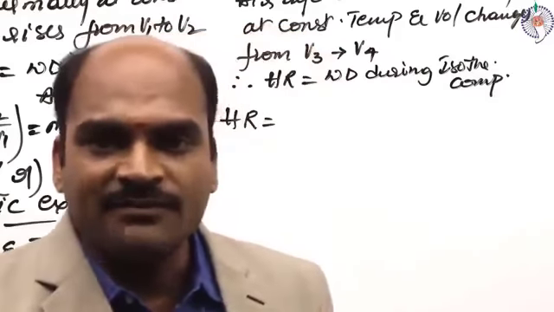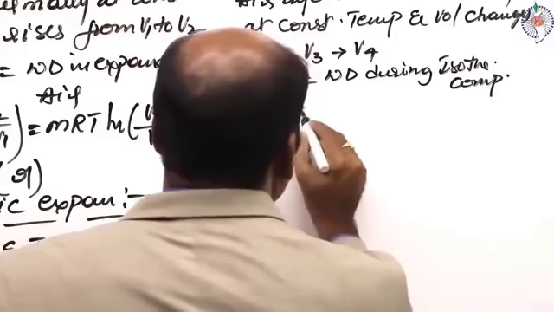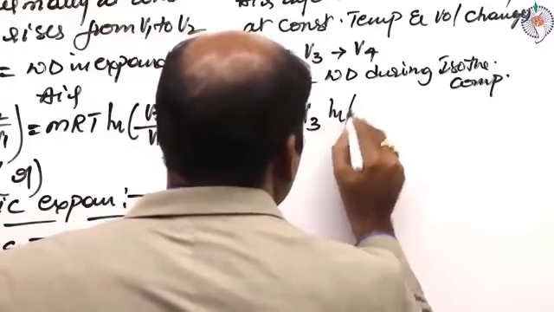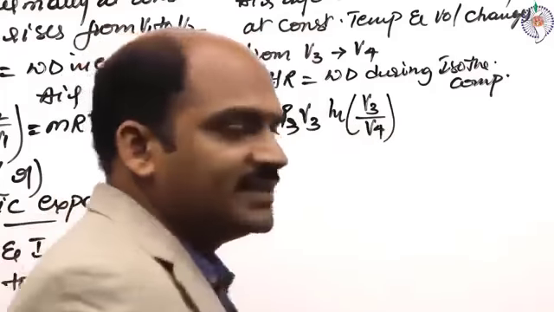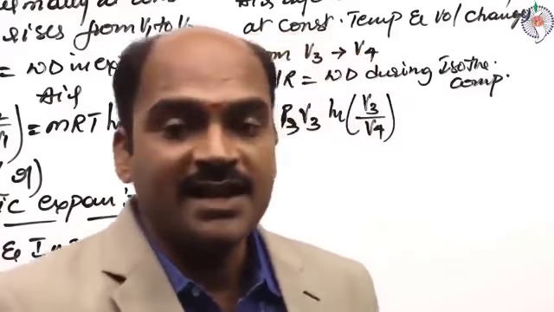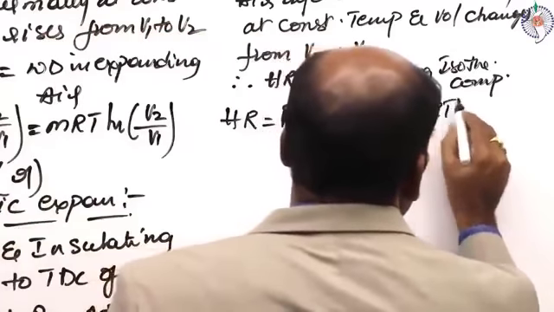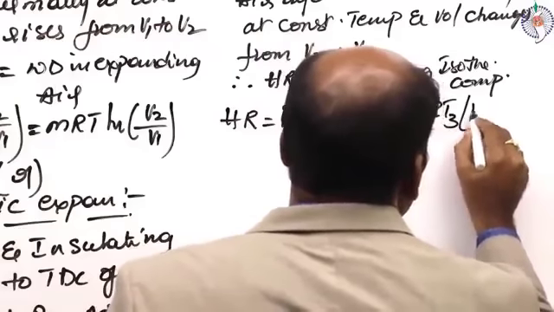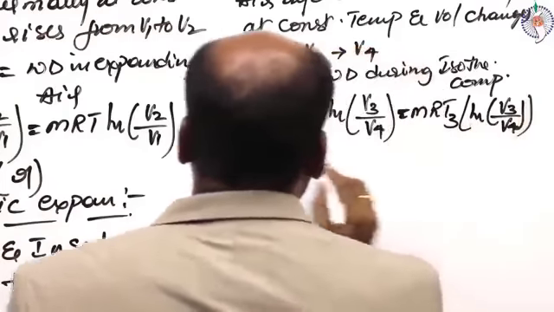P3 V3 ln of V3 by V4, which is also equal to MRT3 ln of V3 by V4.